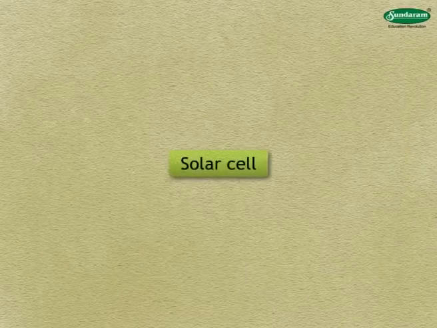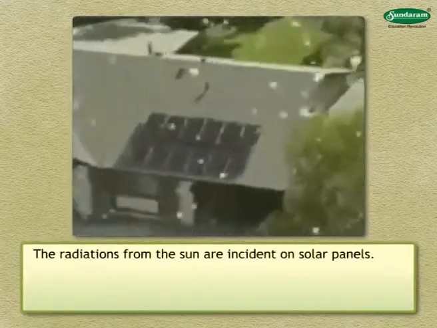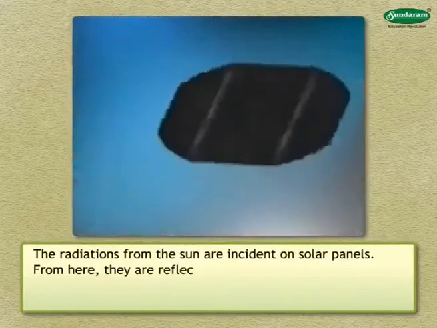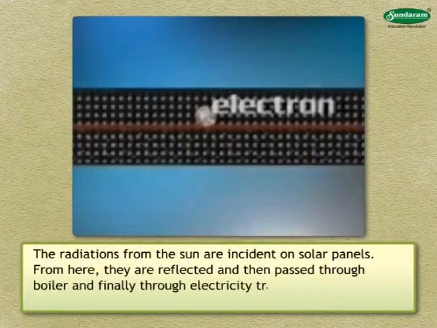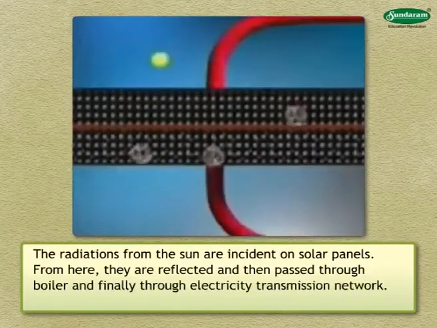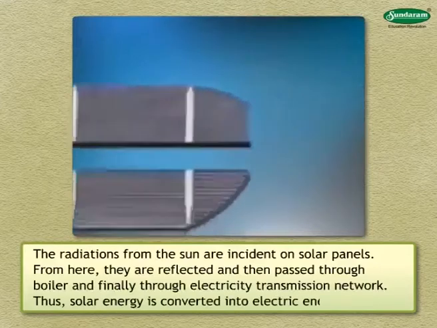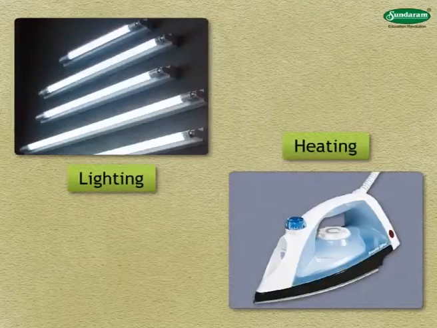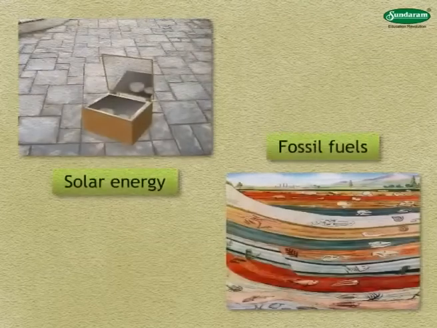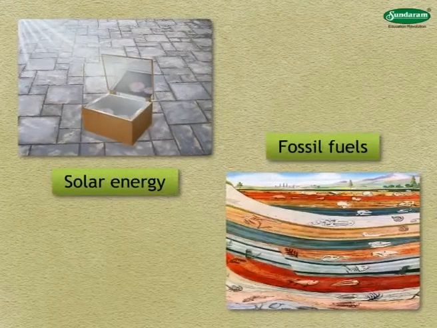Next, we shall learn about the solar cell. The radiations from the sun are incident on solar panels. From here, they are reflected and then pass through boiler and finally through electricity transmission network. Thus, solar energy is converted into electric energy which can be used for lighting, heating, etc. in the solar cell. Friends, then what is the difference between solar energy and fossil fuels?